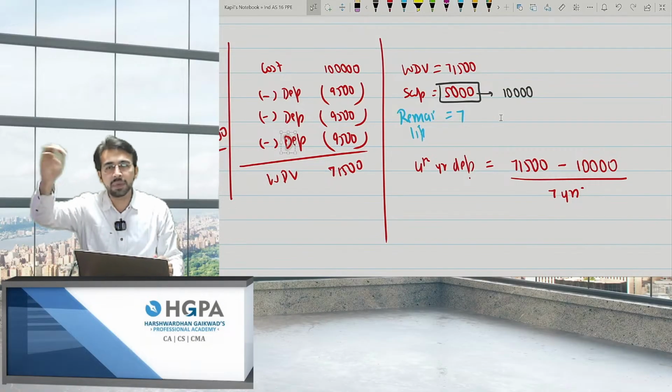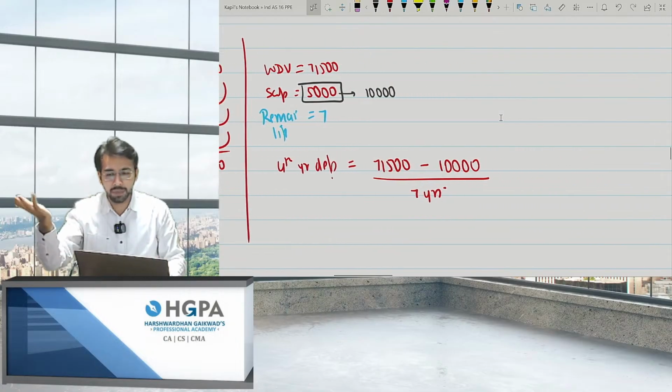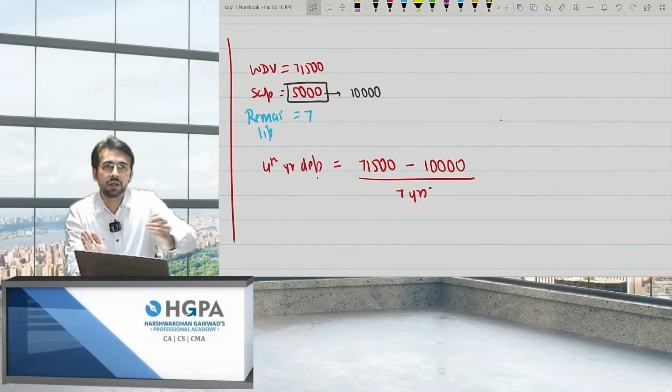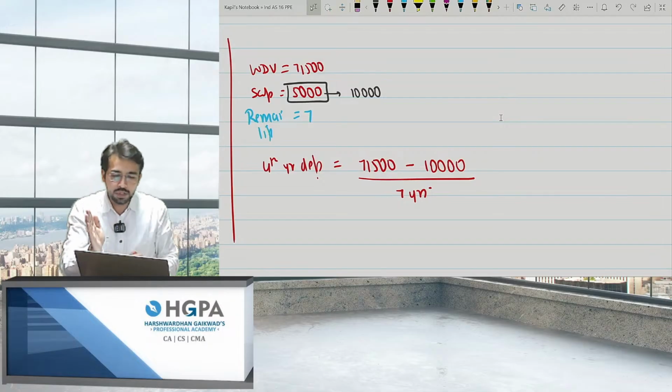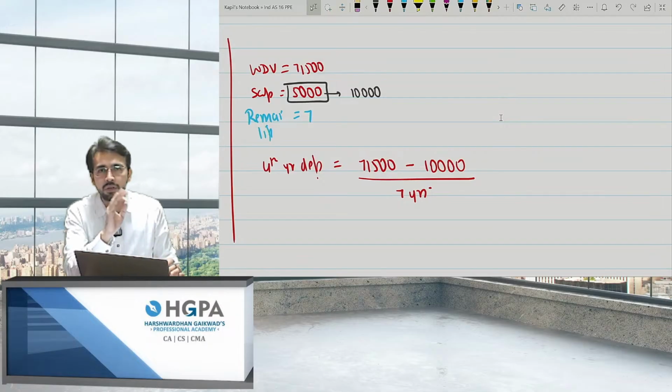Whatever is done has been done. You don't have to look behind. You just have to go from over here, right? That is, if you're revaluing, re-estimation is at the end of 3 years or at the beginning of the 4th year, you have to start revaluing it after the 4th year, not from the previous 3 years. Okay, you have to change it prospectively.